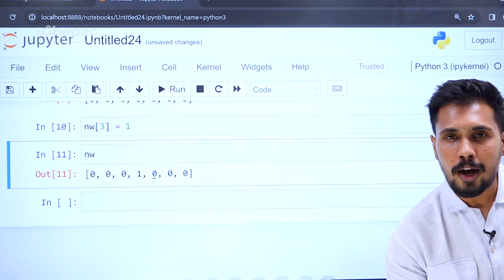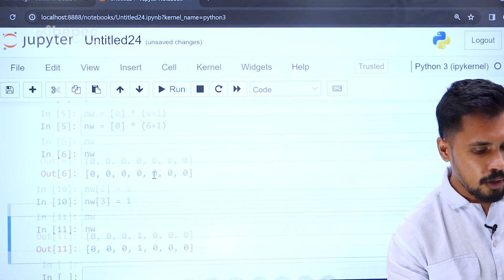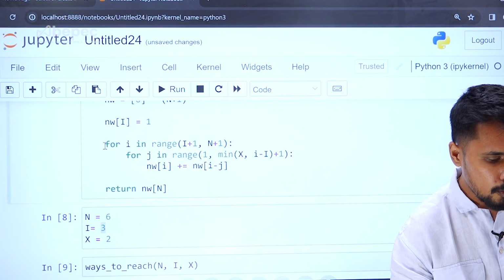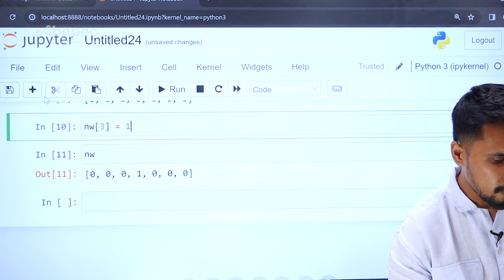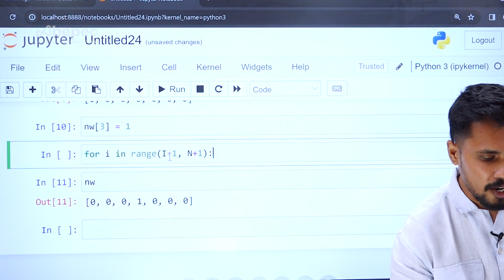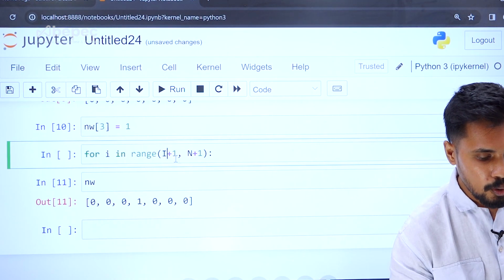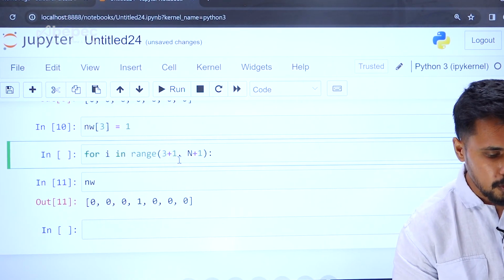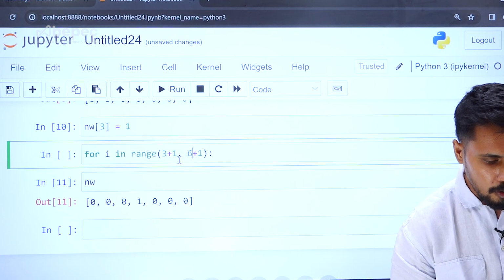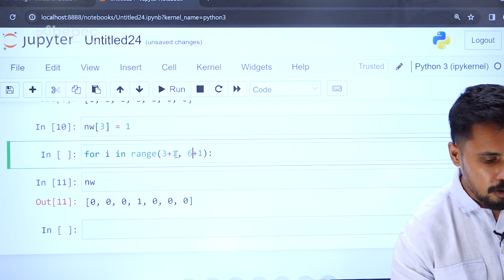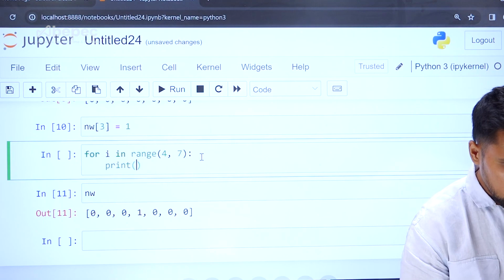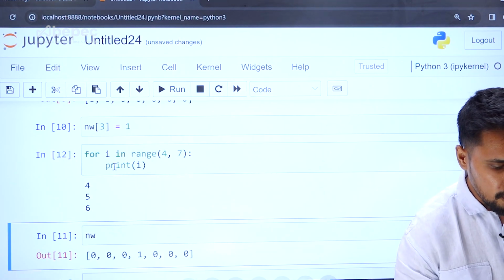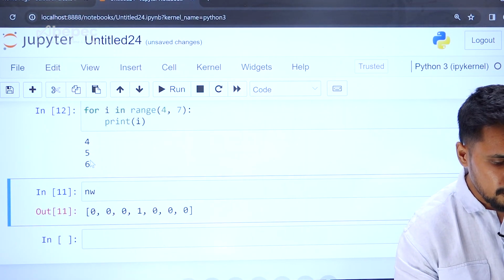In order to move, I created a for loop. The very first for loop is this: for i in range, let me just run this. For i in range i plus 1, n plus 1. Where i is your initial position, 3, and the number of stones we have is 6. So overall I'm calling it as 4, and this is going to be 7, and I'm just trying to print this. So we are trying to move from the 4th stone, 5th stone and the 6th stone.